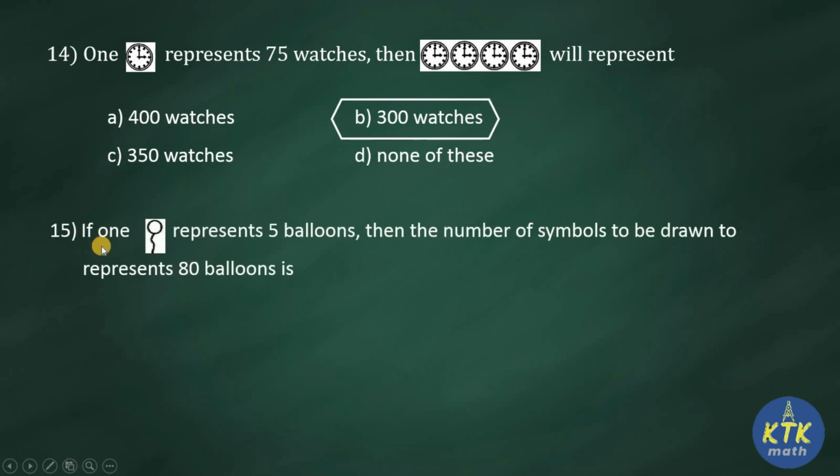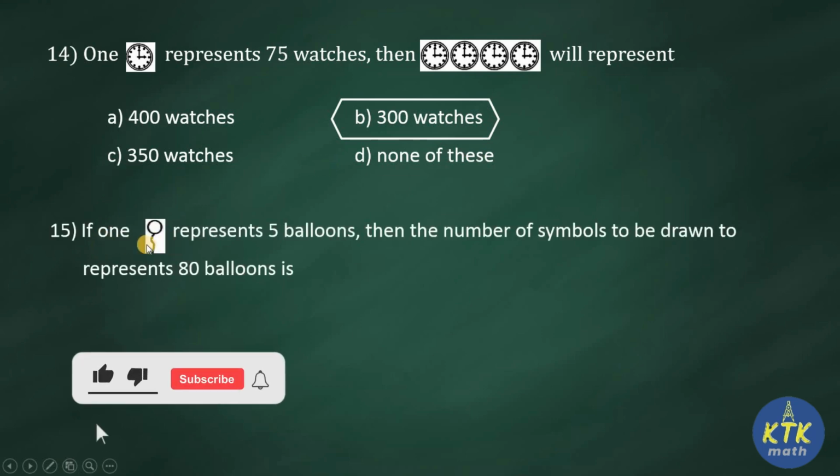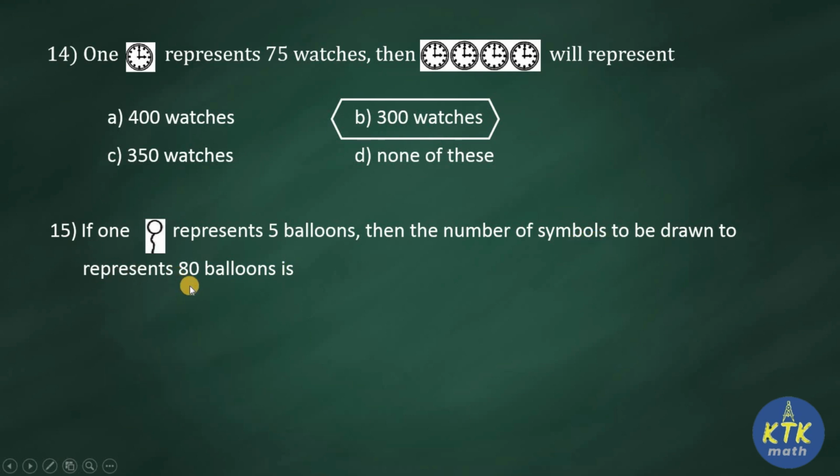Next question number 15. If one symbol represents 5 balloons, so it's a balloon symbol. If one symbol represents 5 balloons, then the number of symbols to be drawn to represent 80 balloons. So here they gave frequency now. How many symbols are needed now? So the question is reversed. So 80 balloons can be represented by how many symbols?